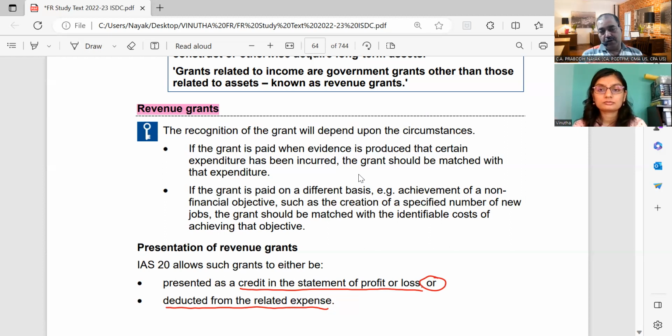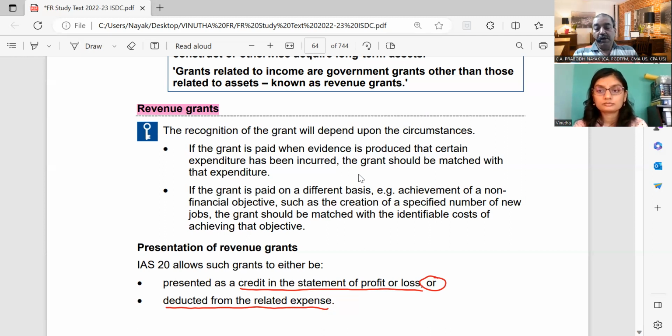Now the condition is there. So if you employ people and you show that you have employed 100 people in the current year, the grant is paid when evidence is produced that certain expenditure has been incurred, and the grant should be matched with that expenditure. So whatever wages you have paid to those workers should match the government grant that you are receiving.